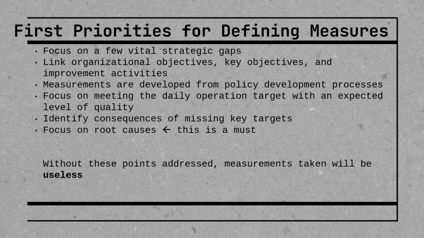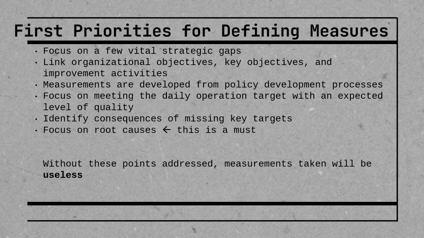Now, you should understand that without these points addressed, your measurements taken will be useless. Again, let's look back at the example I used. If I'm focusing on fall reductions in long-term care and I'm taking measurements based on hand hygiene compliance, I'm missing the target completely, right? Now, there's no metric that I can think of where hand hygiene compliance is going to relate to fall prevention.